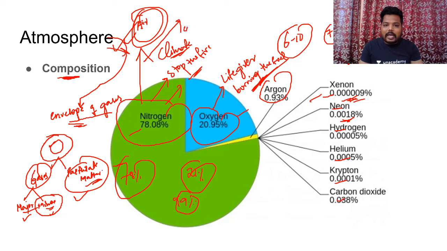Nitrogen is colorless, tasteless and odorless. Clear? So nitrogen and oxygen are highly important and they account for the maximum percentage. They contribute for 99%, and the rest of the minor gases contribute for only 1%. Argon, xenon, neon, hydrogen, helium, despite being in small percentages, are also highly important.